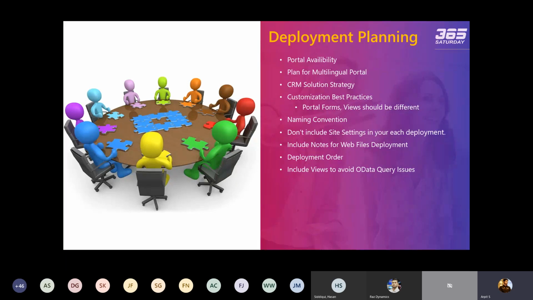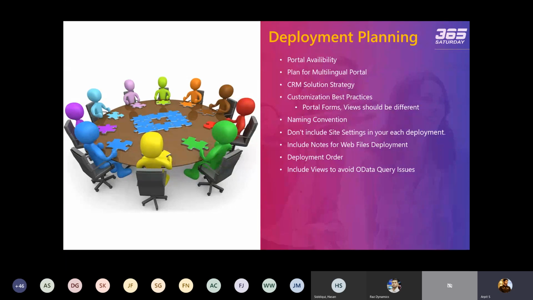So let's say if you have 4 OData queries enabled in your CRM source instance, and you have created 4 views for that, but by any chance you forget to include that CRM view in your portal deployment or in your CRM deployment, then in that case all your OData queries will not work. So this is, you can say, kind of a bug in the portal, or you can say that it's an issue that you might face when you do the deployment.